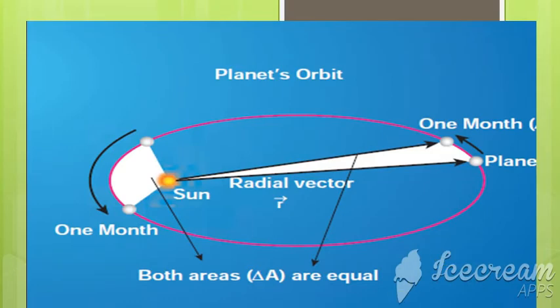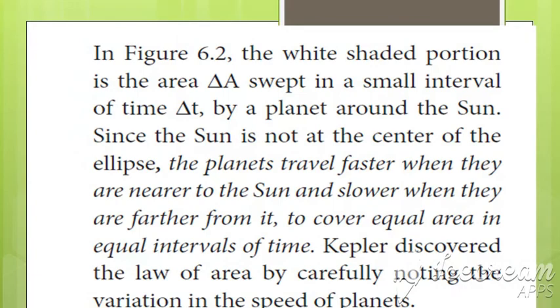This is a diagram which represents the motion of a planet around the sun. These are the positions of the planet, this is a radial vector, and this is the area. Both the areas are equal, and the time is also equal: this takes 1 month and here also it takes 1 month. So it covers equal areas in equal intervals of time. The white shaded portion is the area.